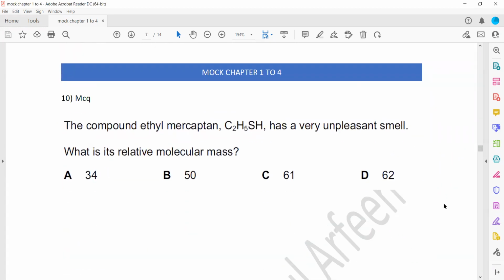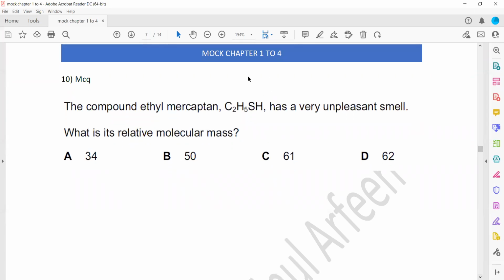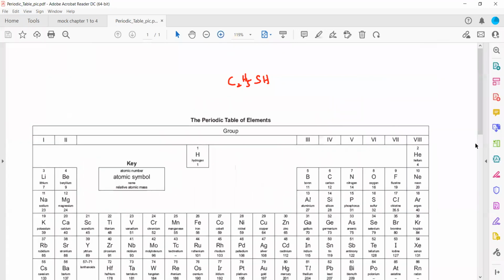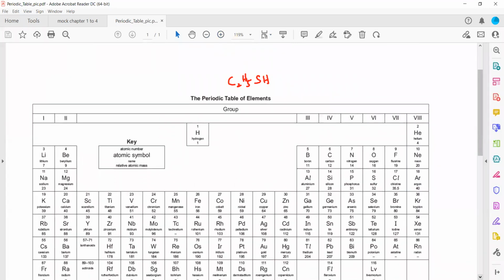The compound ethyl mercaptan, which has a formula of C2H5SH, has a very unpleasant smell. What is the relative molecular mass? So we have the formula C2H5SH, and we want to identify the molecular mass of this compound. For this, we have to use a periodic table. This will be given in the exam. You just have to identify the mass of each element.